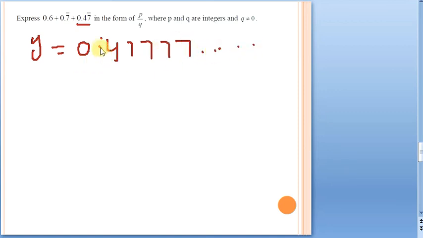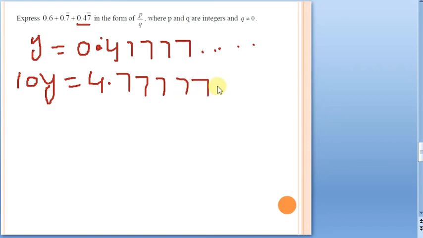Now see, always try to make the given decimal expansion pure recurring. That means after the decimal point, everything is getting repeated. So what will you do? Just calculate 10y. Why? Because how many digits are not repeating? 1 only. So I will multiply with 10. I will be getting 4.7777. So this is 10y. This is actually what we got, because the decimal is shifting at this particular point.